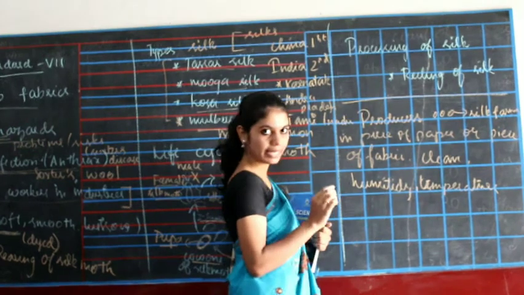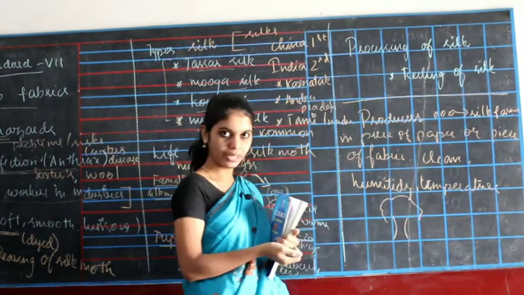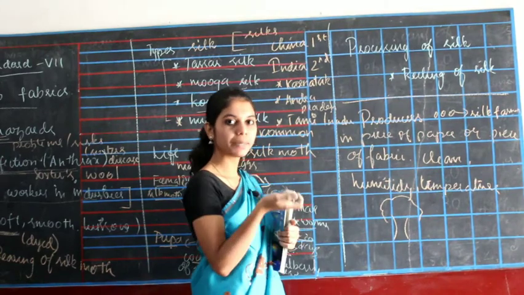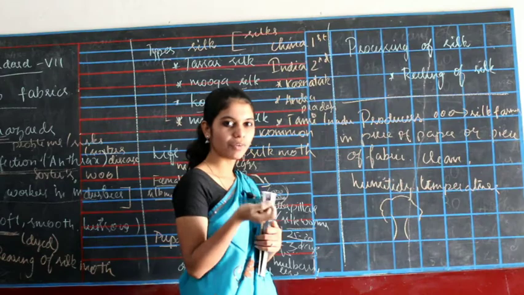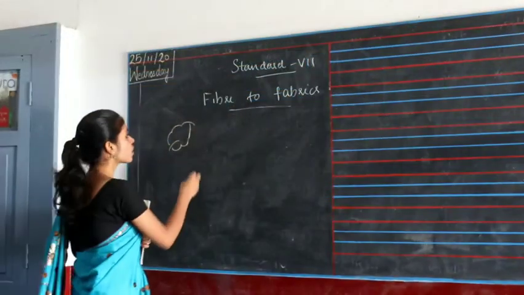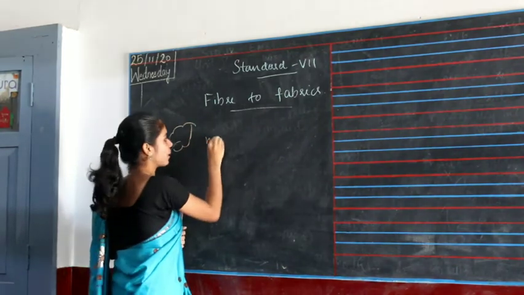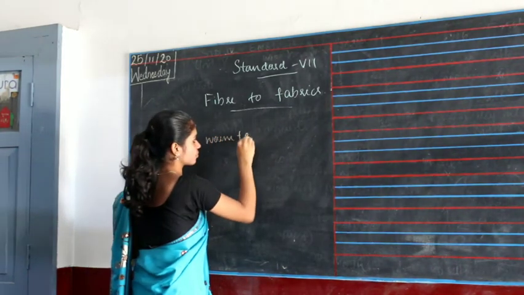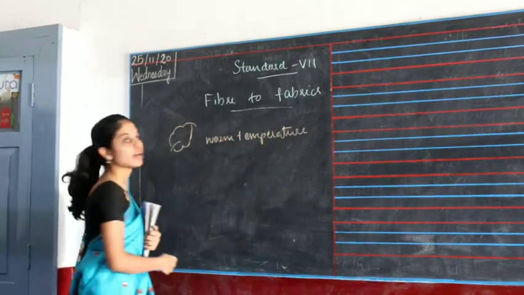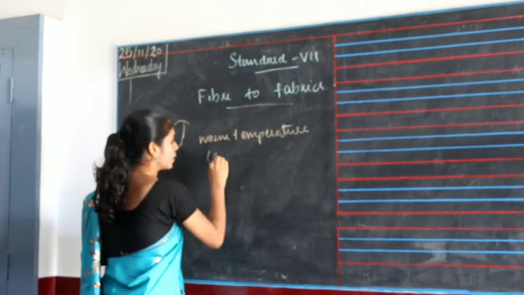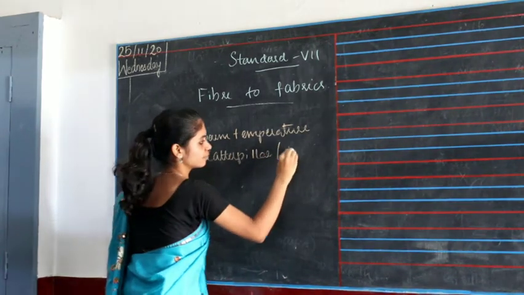When the mulberry tree produces new leaves, they warm the temperature so that the caterpillar comes out of the egg.